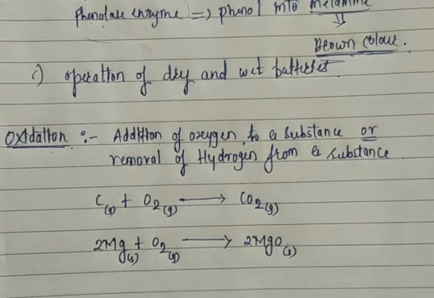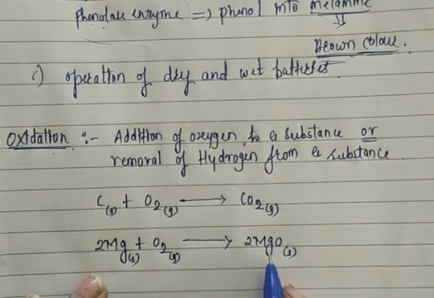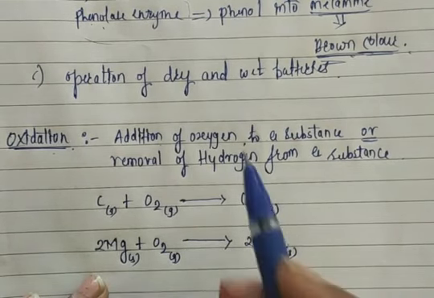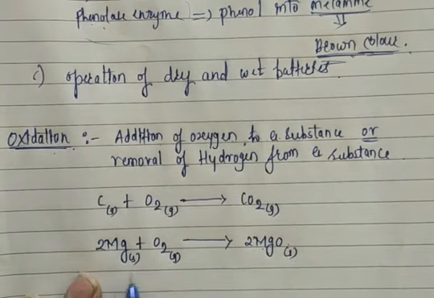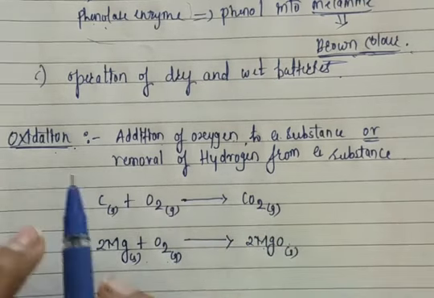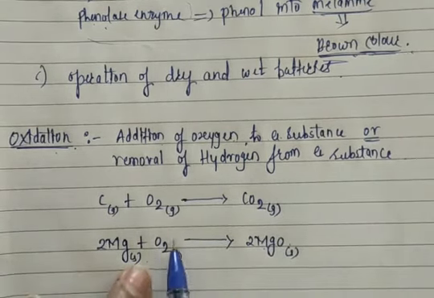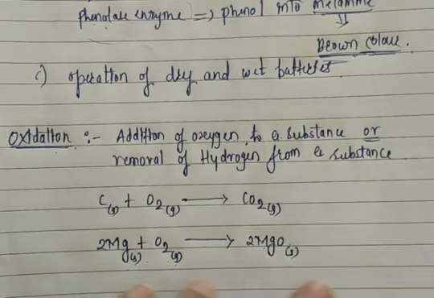Again, does it belong to the oxidation reaction or the reduction reaction? According to the definition of oxidation, addition of oxygen to a substance. I took magnesium as the substance and added oxygen. So addition of oxygen is nothing but oxidation. When magnesium reacts with oxygen, magnesium oxide is formed. This is your second example of an oxidation reaction.